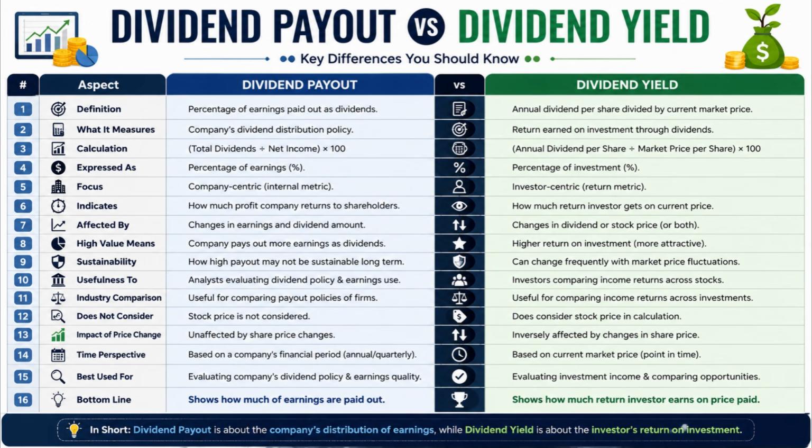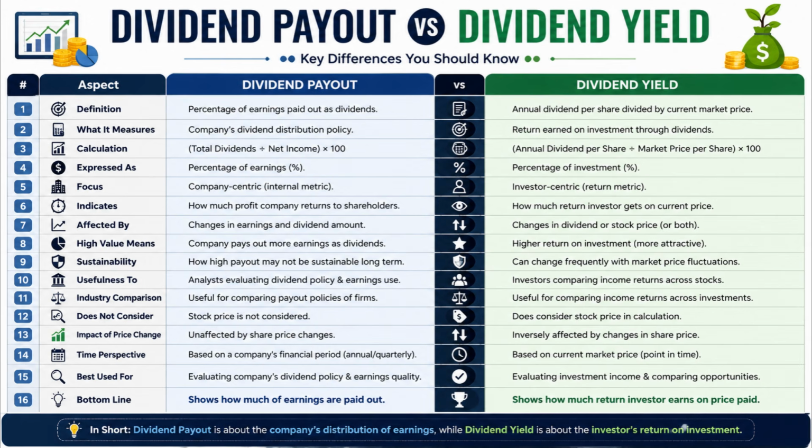Number 11. Dividend payout is commonly used to compare dividend policies among companies, whereas dividend yield is commonly used to compare income returns across different stocks. Number 12. Dividend payout does not consider the stock's market price, whereas dividend yield directly incorporates the market price into its calculation.